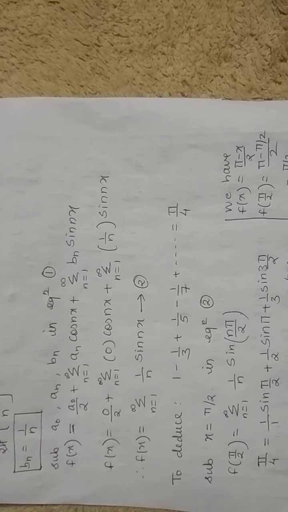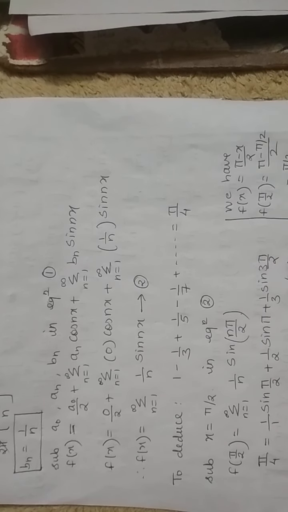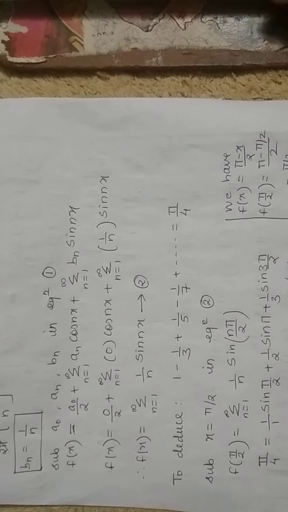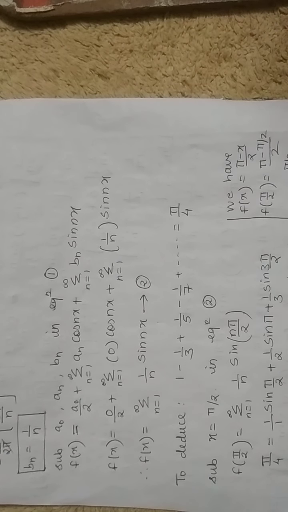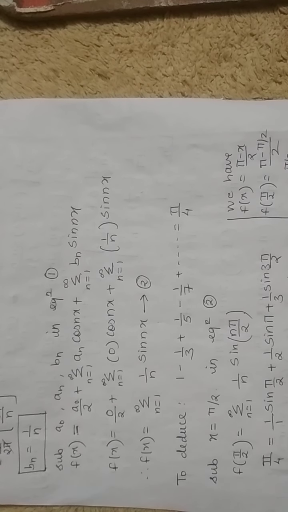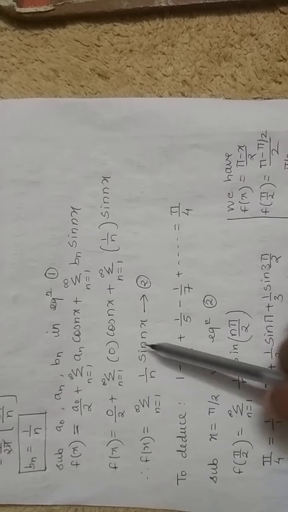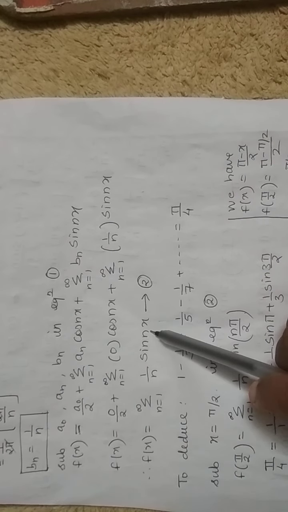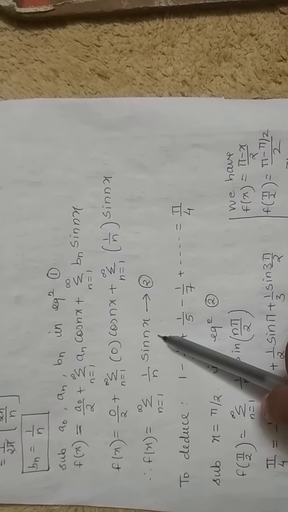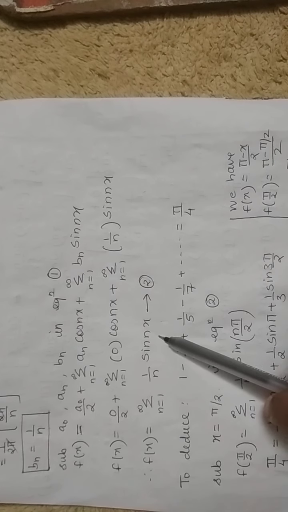As you have been given the interval 0 to 2 pi, which value to be chosen and when? Now here if your series is in terms of sine, then compulsorily start x value to substitute as pi by 2.